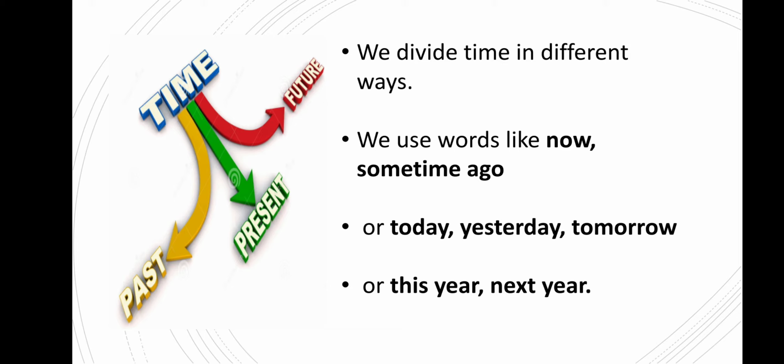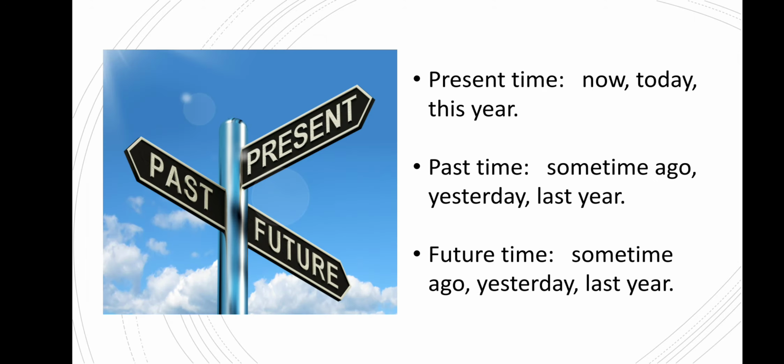It is not exactly what was said in that slide. Here, tomorrow is showing future time, and next year is showing future time. The other words are not showing future time. Don't copy the last one, that is a wrong mention there. Some time ago is past time, yesterday is past time, last year is also past time, so don't get confused. Write there future time, then write down tomorrow, and also next year, the coming year, next week, next month. These are all words you can write for showing future time.